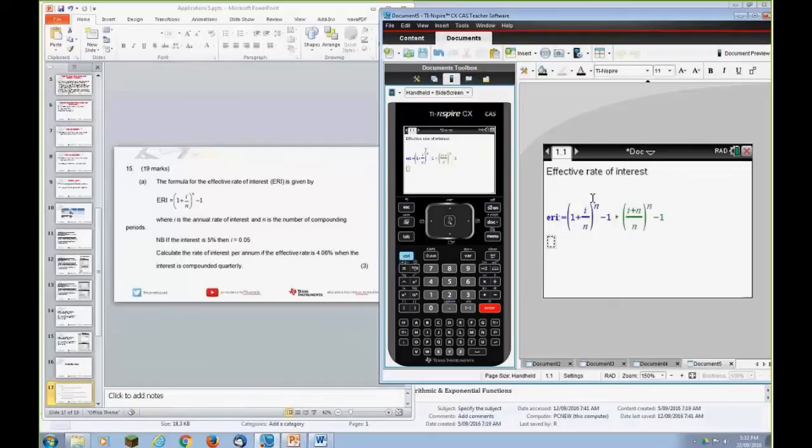So what we're going to do is define the variables, the interest rate and the number of compounding periods in the year. So interest rate we've put I, colon equals, we're going to do 5%. In this case we go 0.05, that's 5%. Hit enter. As you can see, the effective interest rate formula changes there, but it still has an N value. So we're going to have to define what our N value is.